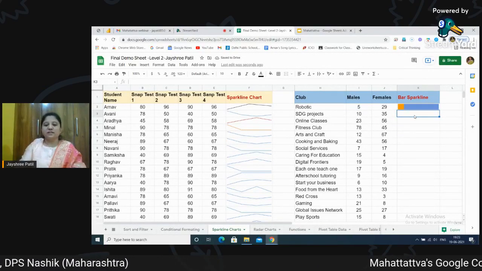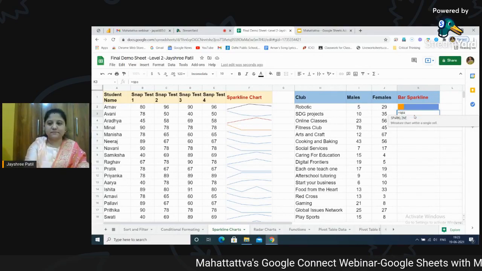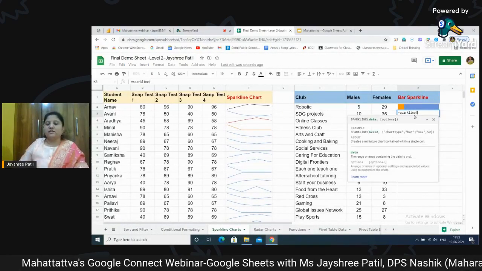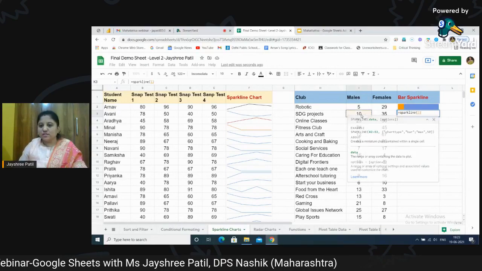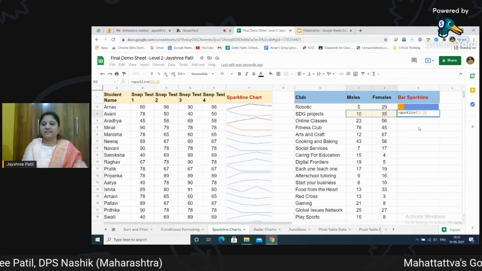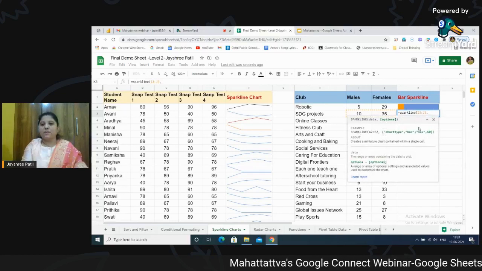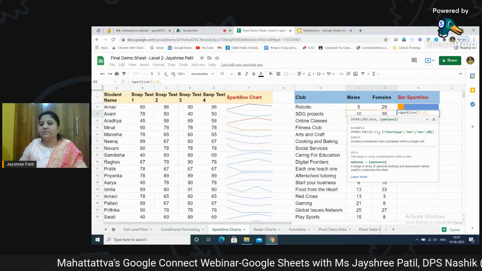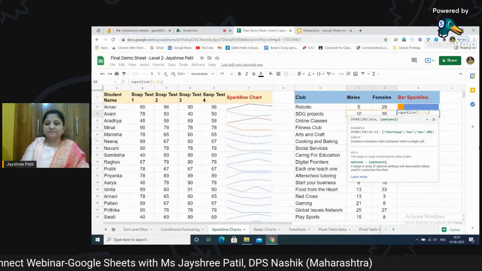Let's see how to use it. Again, equal to, write down sparkline. Use a bracket. Again, it will be reflected as it is. Just use this range. Now here you have to mention the chart type, as we are using a different type of chart. So we can just put a comma. As you can see, it gives me the ready formula here. Even if I don't remember, I can just go ahead. I can use a curly bracket.